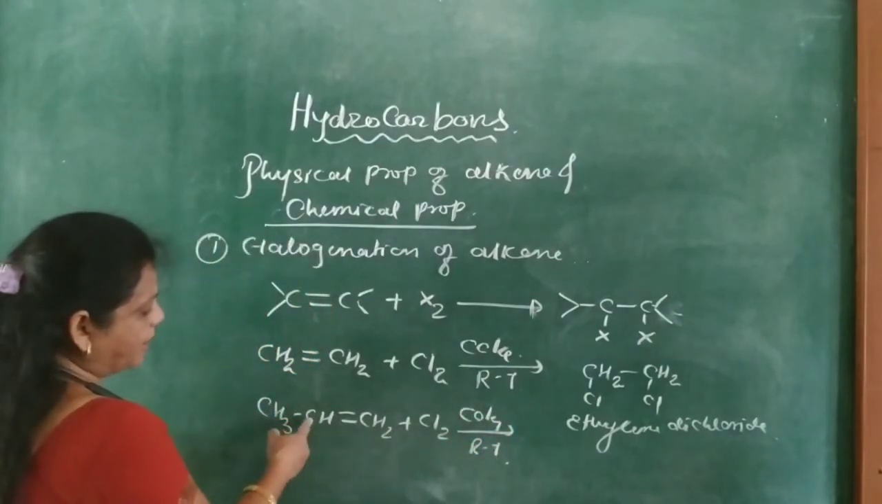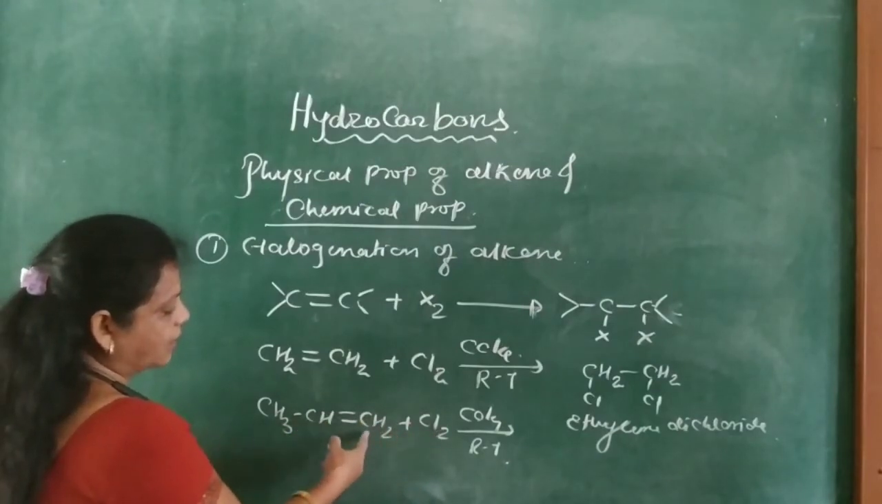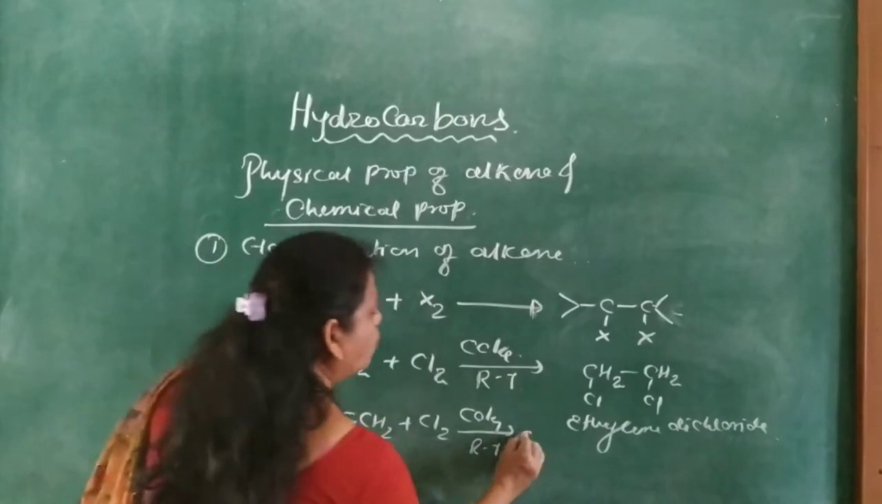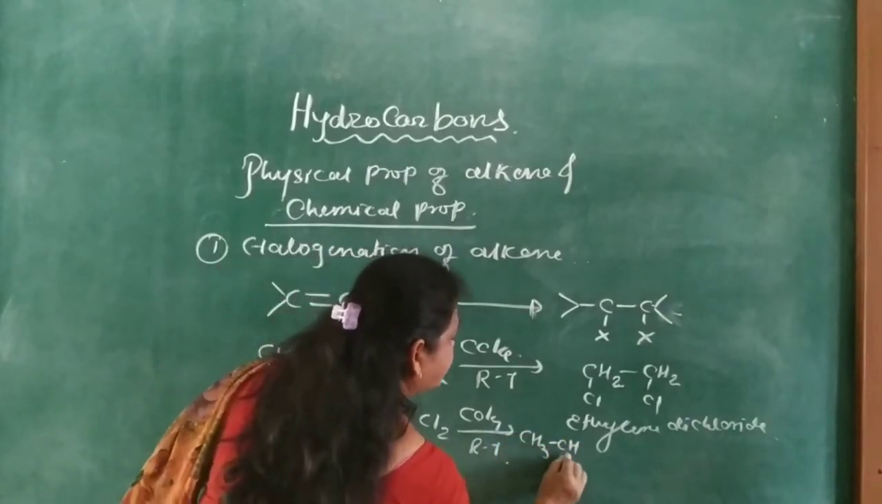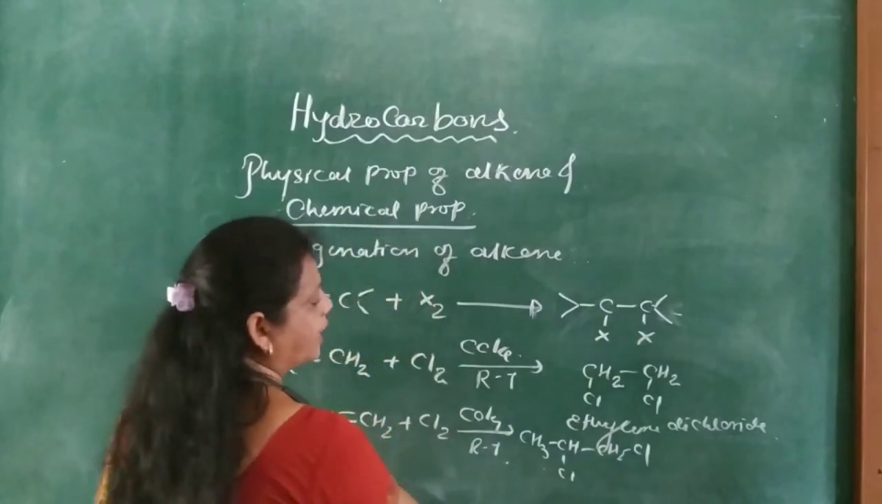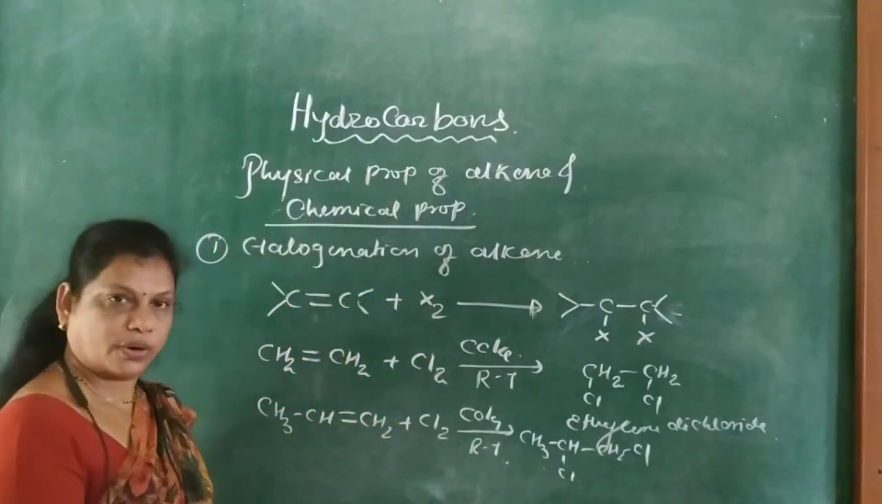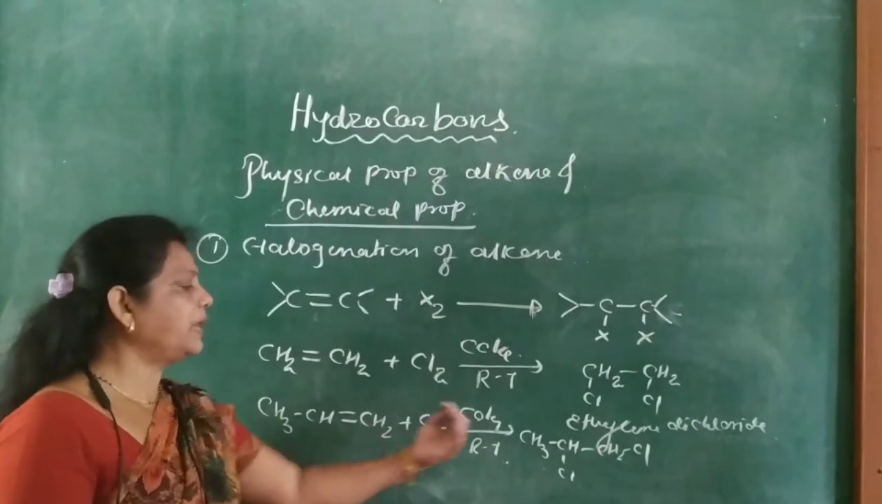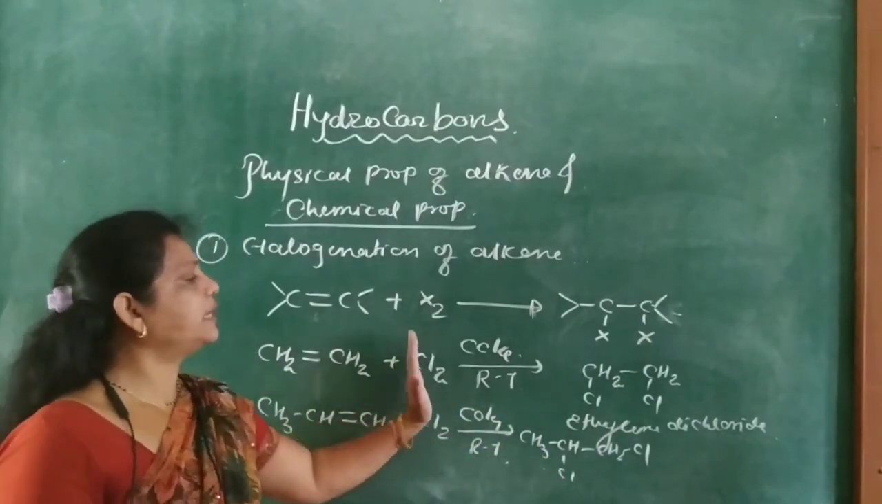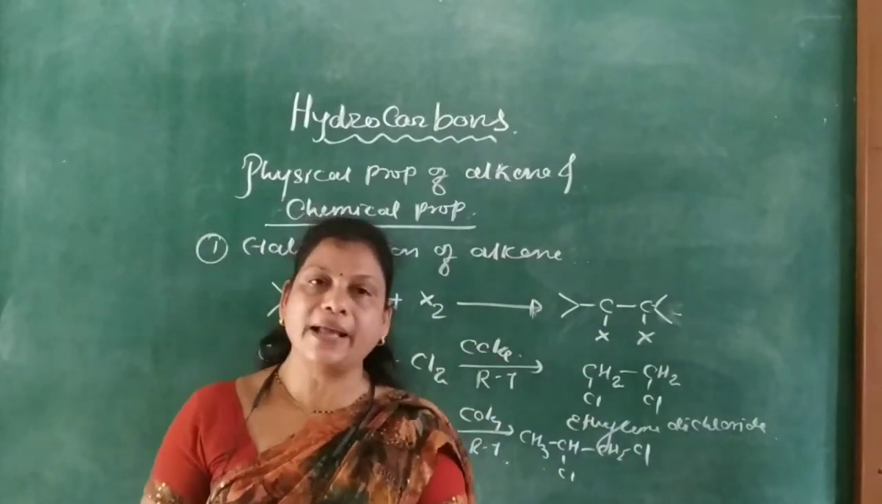Then CH3CH=CH2 plus Cl2 in presence of CCl4 at room temperature, then one Cl combines with this carbon, another Cl combines with this carbon, the double bond gets converted into a single bond, and forms CH3CHCl-CH2Cl, and this is called propylene dichloride. From propene to propylene dichloride means alkene on halogenation forms a vicinal dihalide.